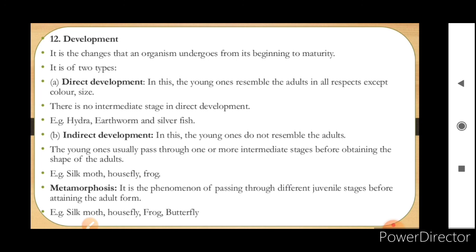Okay, so these are the basic concepts of the classification. Next we'll start with the characteristics of a particular phylum, and here in this chapter you have to remember all the characteristics, you have to memorize everything. Okay.